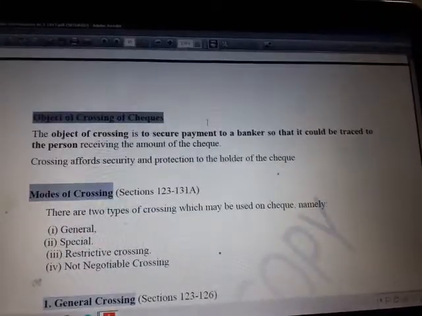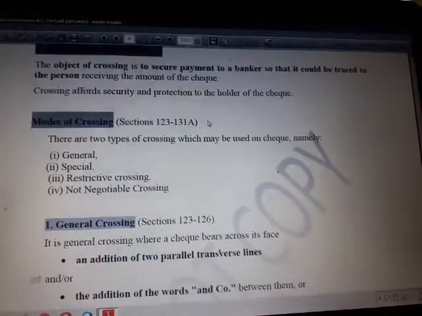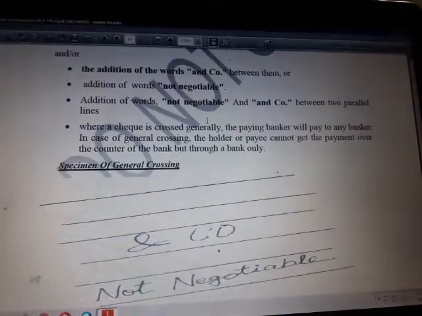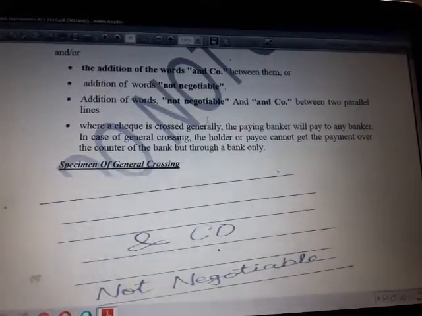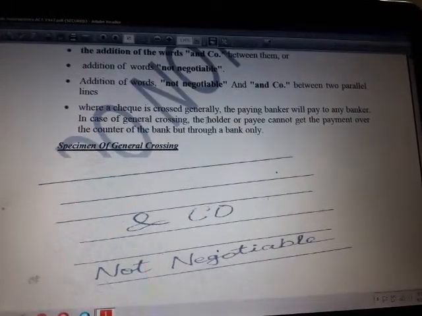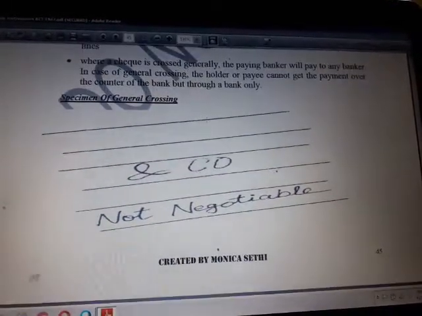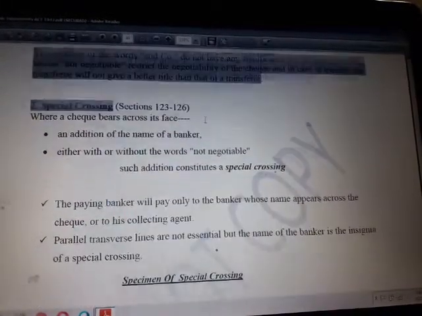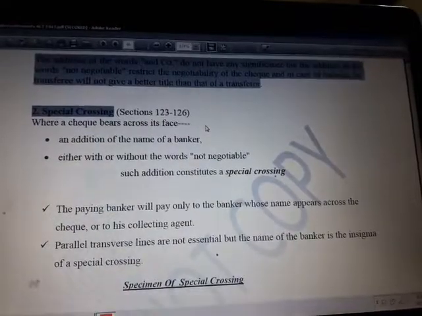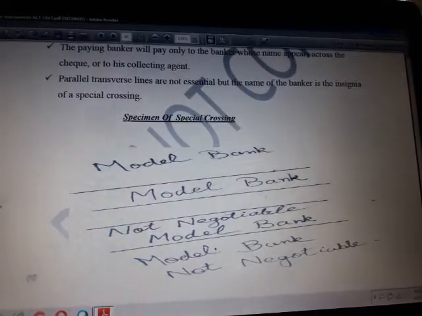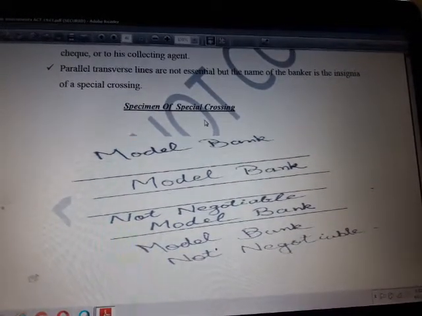And this crossing can be of 4 types. General crossing, where it looks like this and no name of the bank is mentioned. These words may be mentioned there, and you can collect these checks through any bank because there is no named bank. But in case name of a specific banker is mentioned, then you can collect money only through that banker and not through any other bank. That is called the special crossing. Like in this case, model bank name is mentioned along with these other words also.